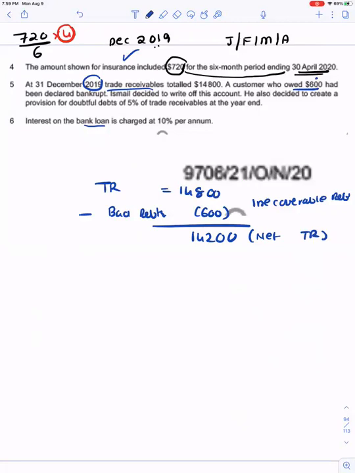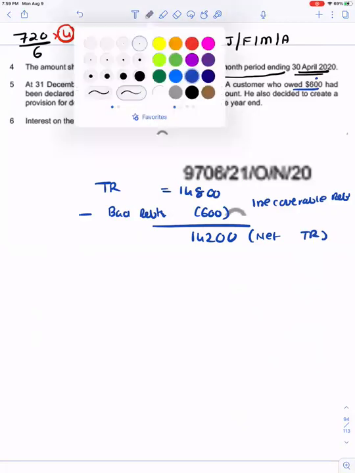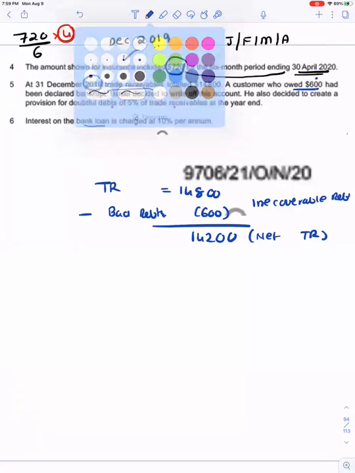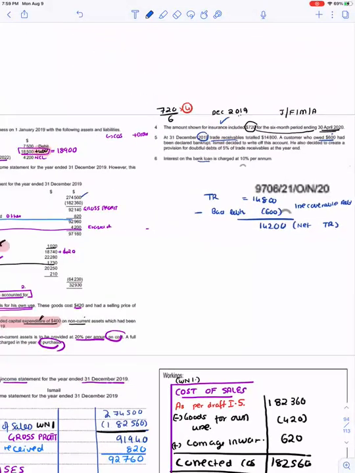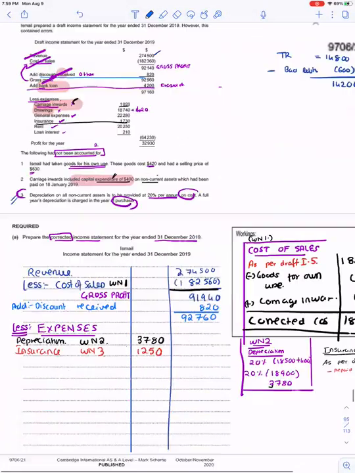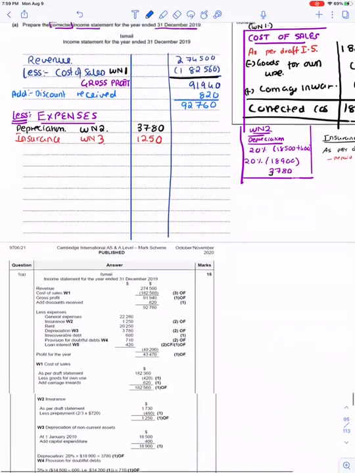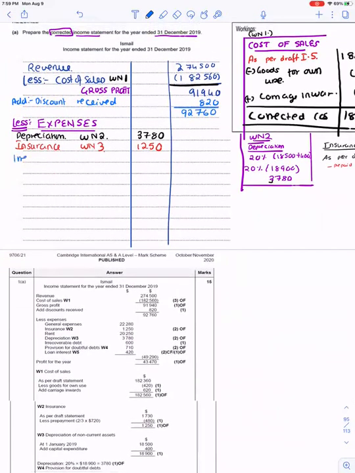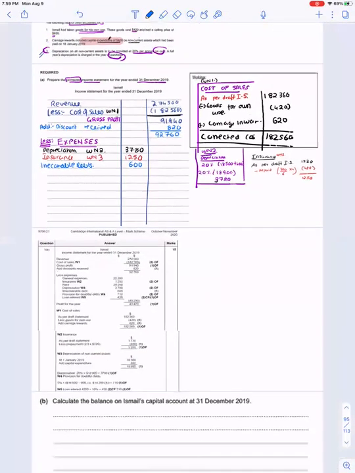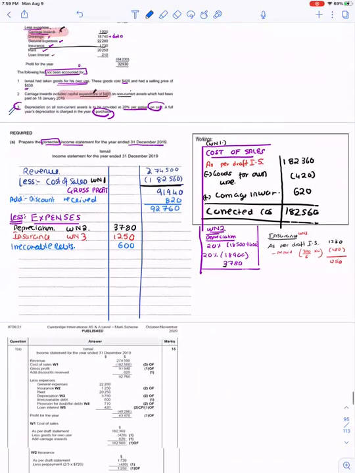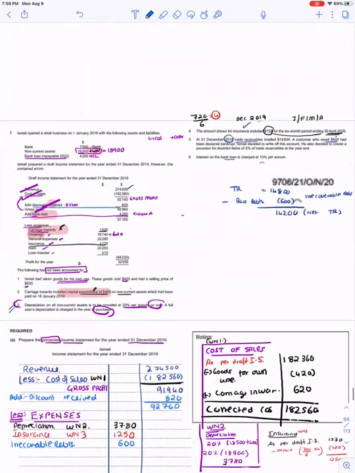But bad debts is your expense. It needs to be recorded as an expense. I will record it as an expense because it is given directly in the adjustment. Irrecoverable debts, or we can say bad debts. How much was the bad debts? It was 600. Let's move ahead and read what is given further.